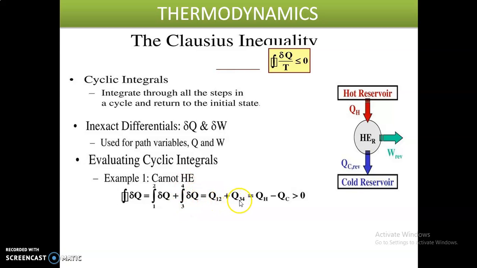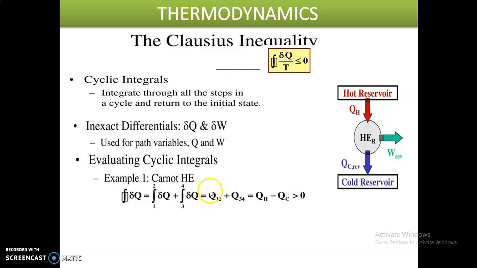So Q12 plus Q34. What is Q12? It is the heat in the hot reservoir, that is QH. What is Q34? It is the heat in the cold reservoir, that is QC. So here the difference between QH and QC is taken, and for the reversible cycle the net result is QH minus QC equal to 0.